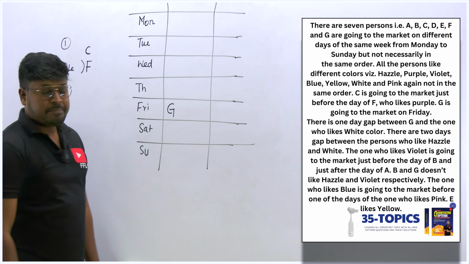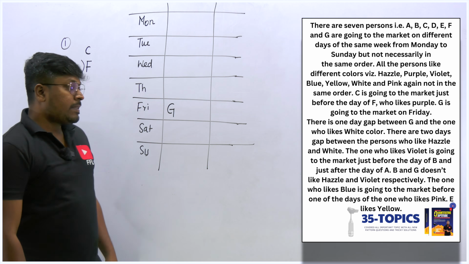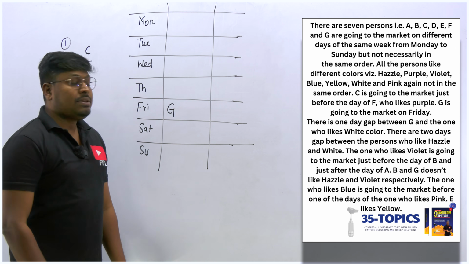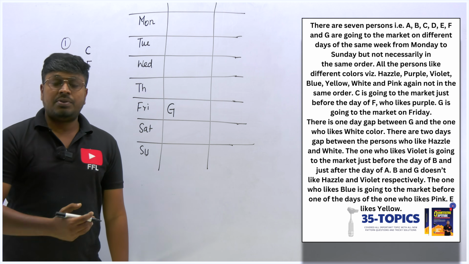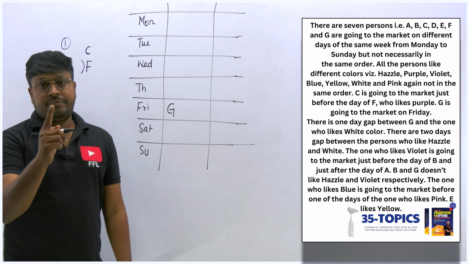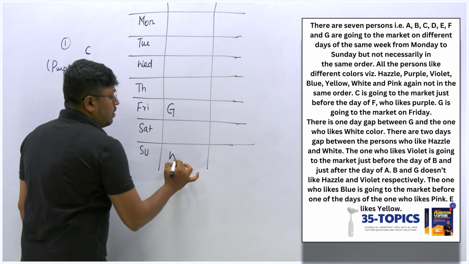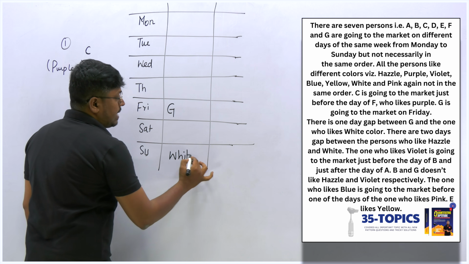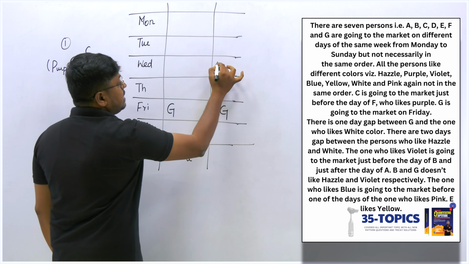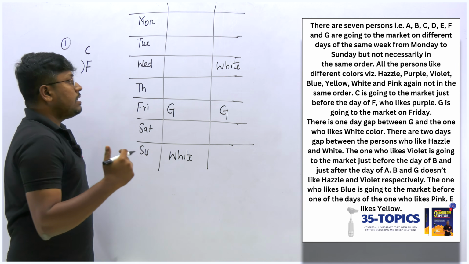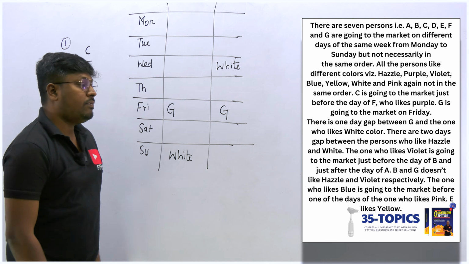So the next point is, there is one gap between G and the one who likes white color. So between G and white color, there is a gap of 1. So now we can fix the possible cases, because either white should be placed here, one chance, or else G and this must be white. So only two possibilities I am getting.